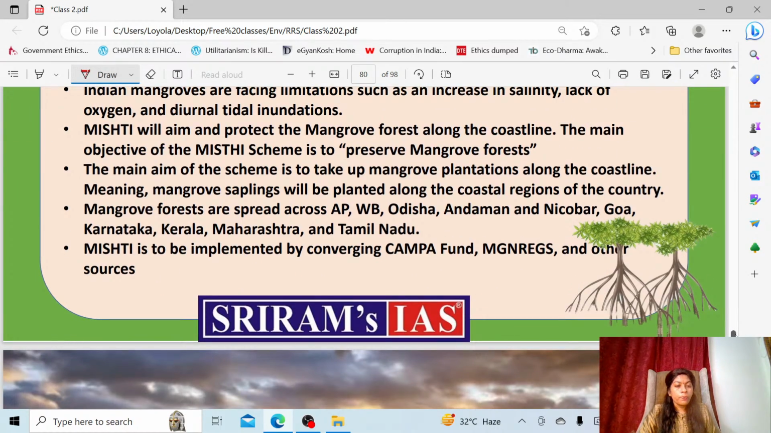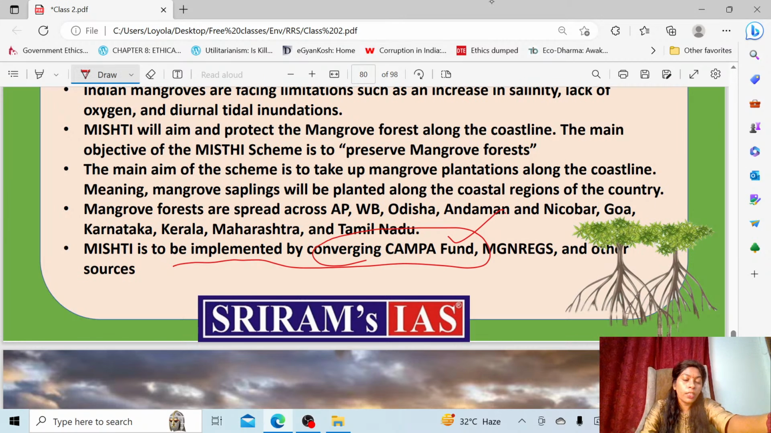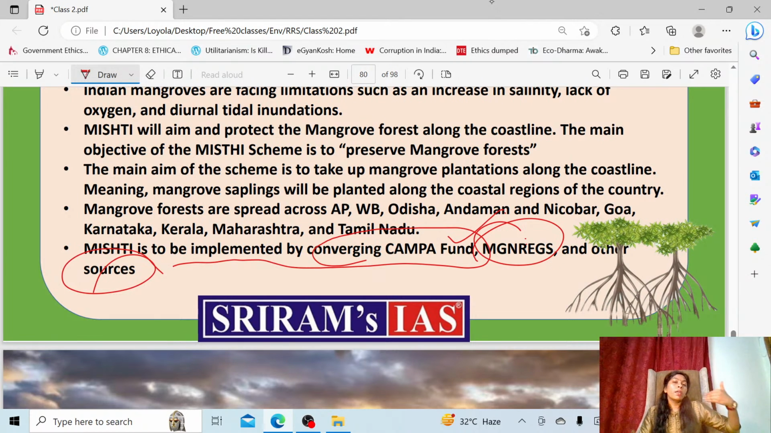See this. How are they going to implement this MISHTI scheme? It should be implemented using the CAMPA fund. Compensatory Afforestation Fund is there, no? Then MGNREGS and other sources they have also mentioned. That is not clear, but until now we know it is through the CAMPA fund. Now it is only proposed. Then when they try to implement it, they will bring in all those sources through which they will improve the mangrove plantations in India.